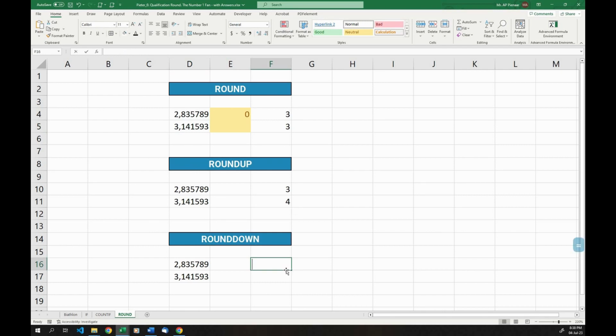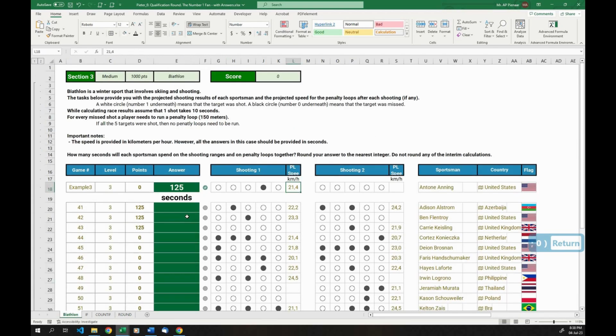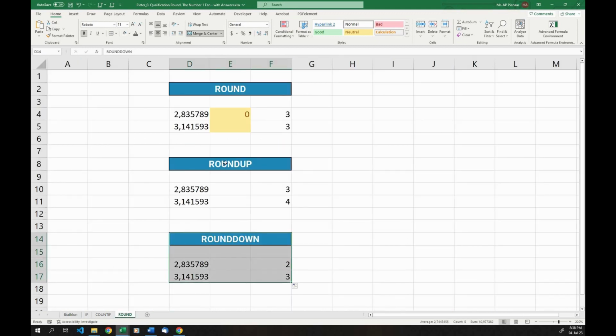Round down also exists, which essentially just rounds this number down to the nearest one. So 2.83 goes to 2. Now, in the case that we are currently doing, they are telling us to round it to the nearest integer. So we can't use round down or round up. We should use the round function.